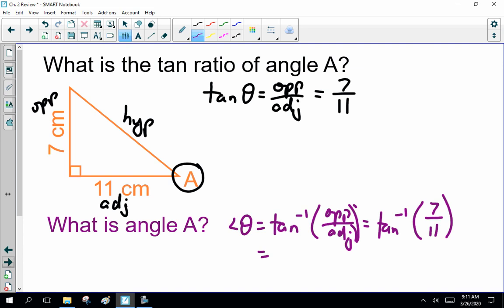I get 32.4 degrees. Let's go to 1 decimal place, okay? Now, for my crude drawing, that seems pretty reasonable. So far, so good? And the ratio versus the angle.